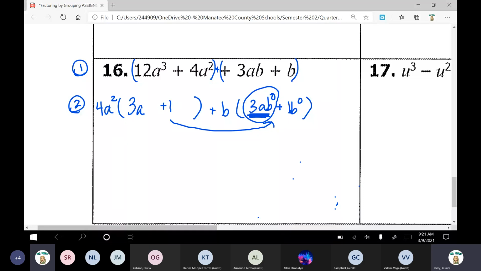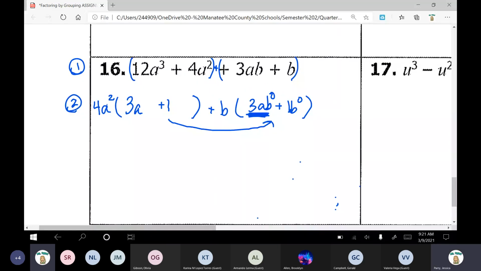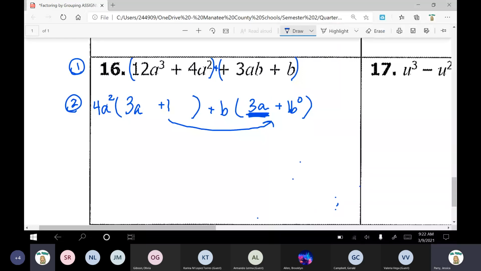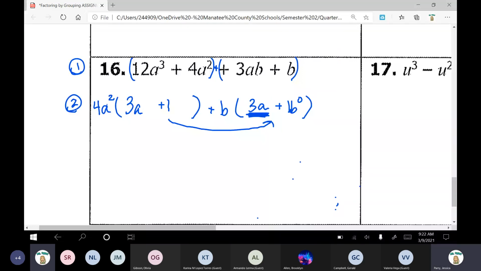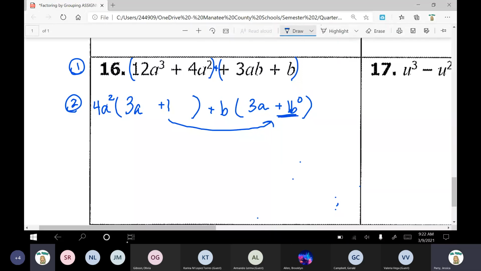So I see a 3 times 1. I see a 3a. Other people typing 3a. Okay, so let's see. I was seeing if you guys could do it all in one step or work on it on your own without me going all the way through. So we're simplifying this one that I'm underlining here. This b to the power of 0, or anything to the power of 0, is really 1. So there's my times 1. Anything times 1 is just that anything. So 3a times 1 is really just 3a. So I got rid of that times 1. So once you simplify it, it's really just 3a. So awesome. Good job. Now when simplified, let's go on to our last one here.